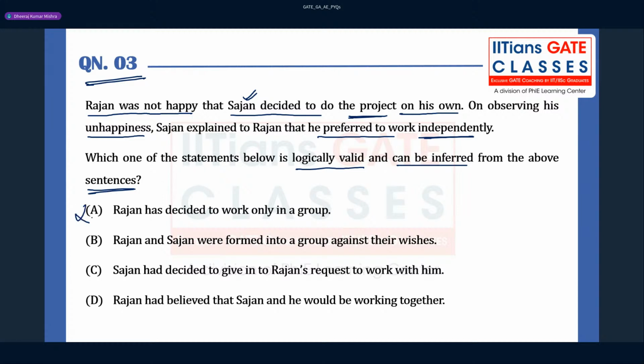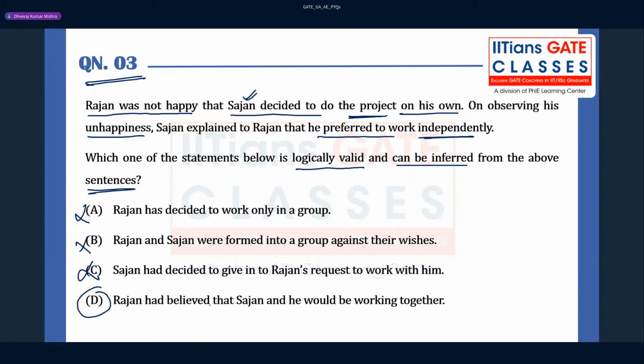So this was not the correct one. Nowhere is it mentioned that Rajan has decided to work only in a group. Rajan and Sajan were formed into a group against their wishes. This is also not correct, nothing is there as such. Sajan had decided to give in to Rajan's request to work with him. This is wrong. So this is the correct statement you can see here.